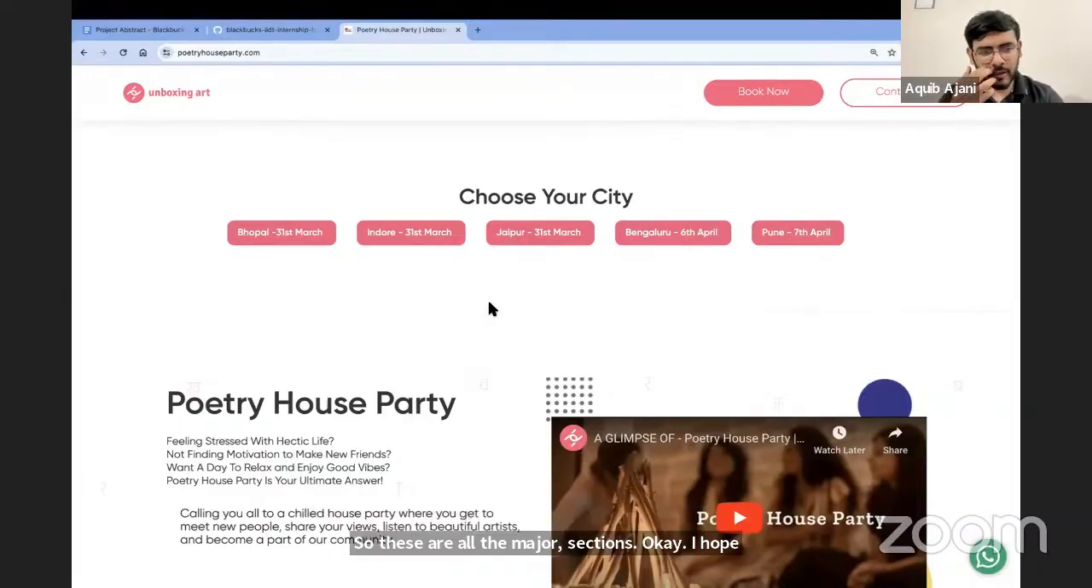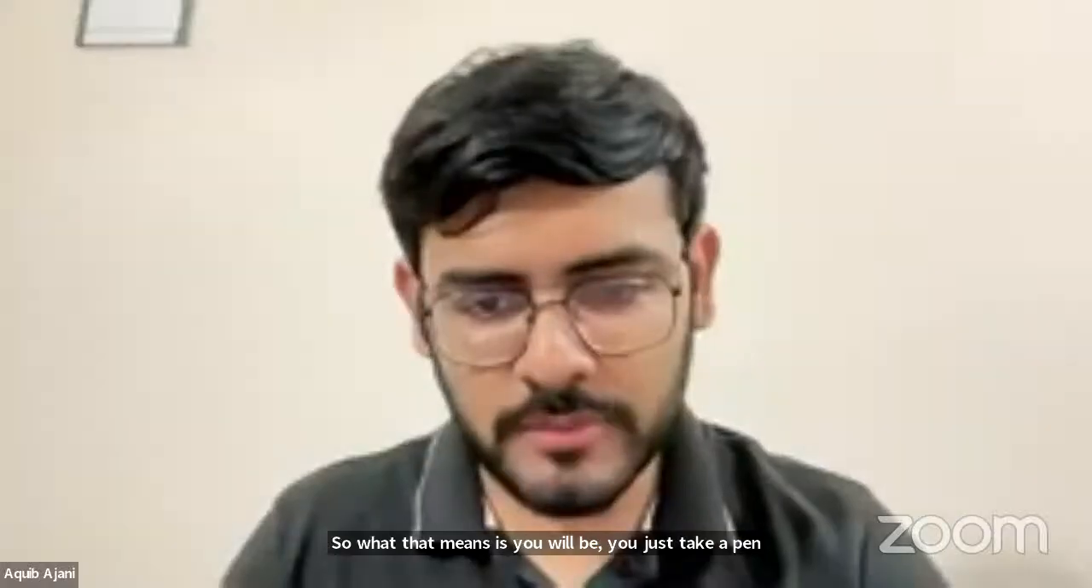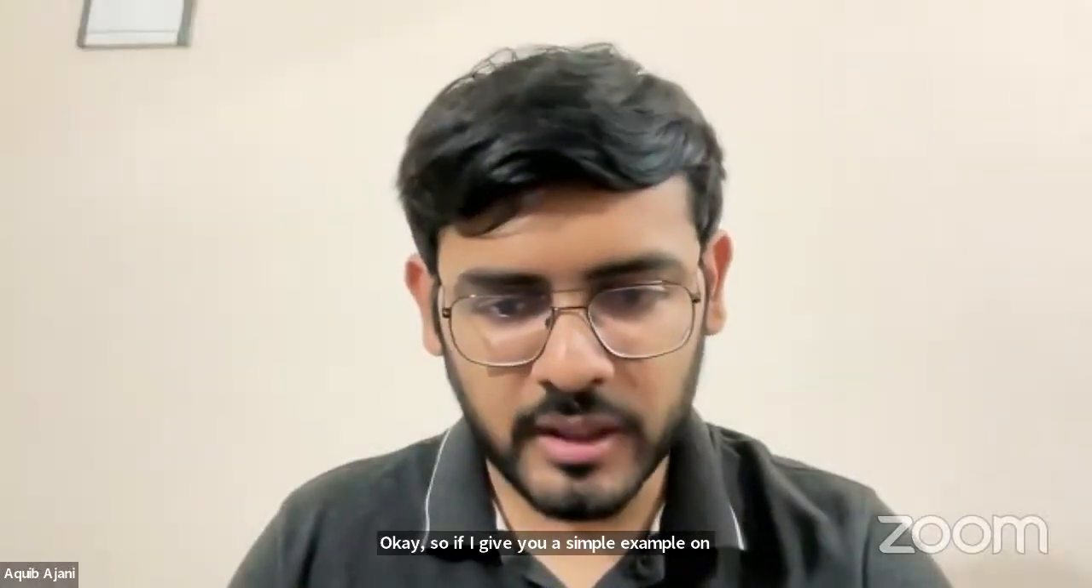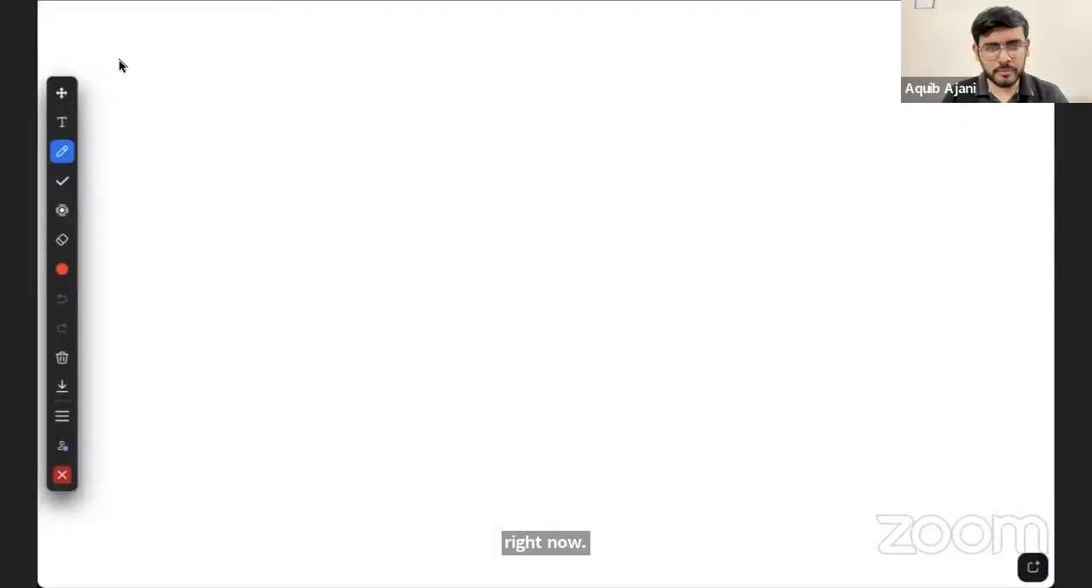So typically what happens is when you start working on a project, you will create a very basic version of this. I usually call it a low-fi wireframe. We also call it a pen paper wireframe or a sketch. So what that means is you will just take a pen and a paper, and you sketch it out. So if I give you a simple example on the screen right now, there you go. So I'm just opening a whiteboard for now. I'll just give you a very simple example.